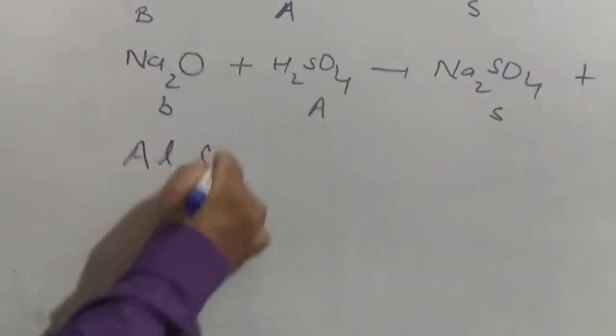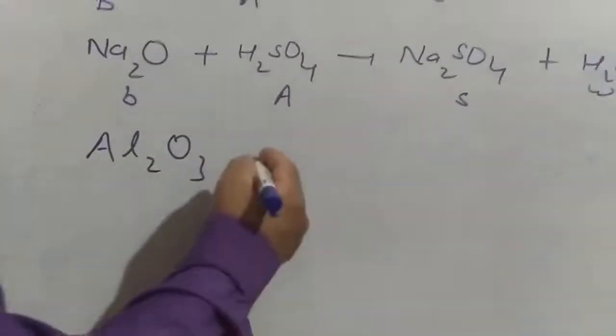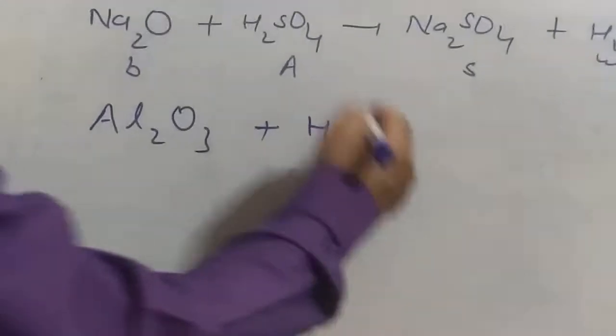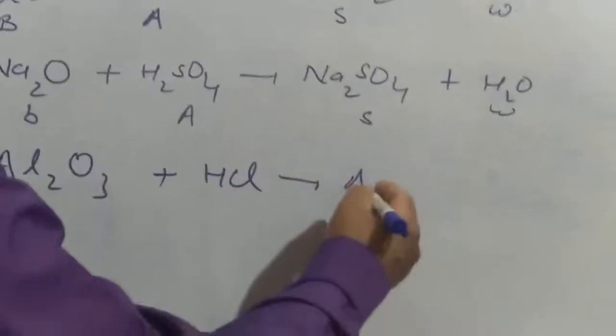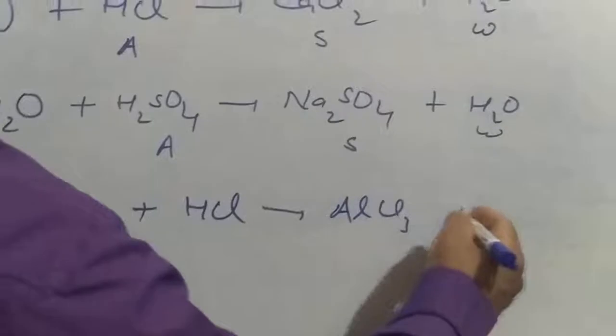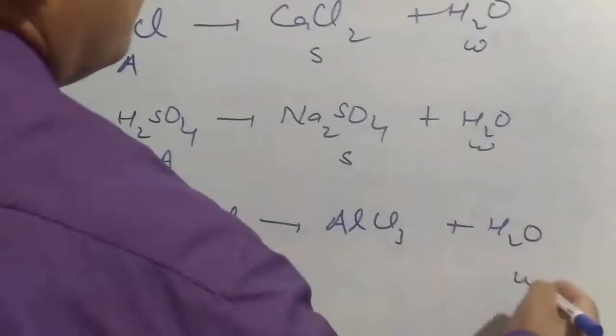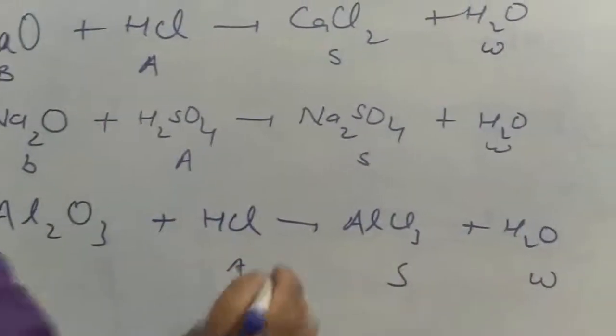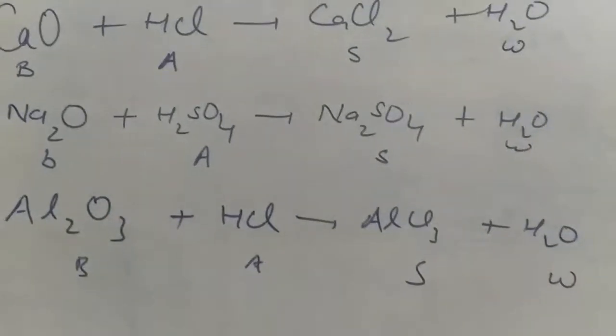Al2O3, that is the oxide of aluminium. I am treating with acid HCl. Let's see what forms. AlCl3 plus H2O. Water, salt, acid. So it is working as a base.